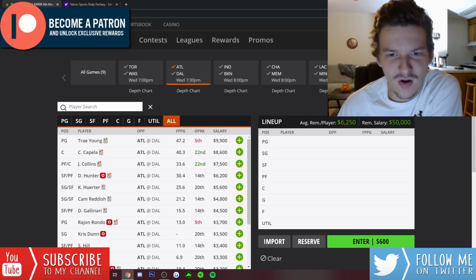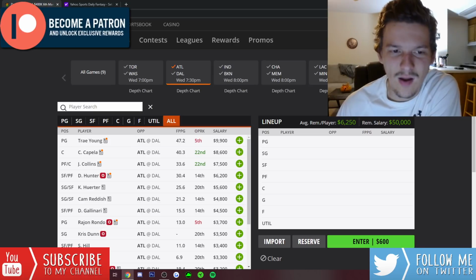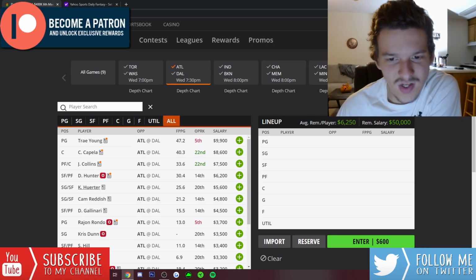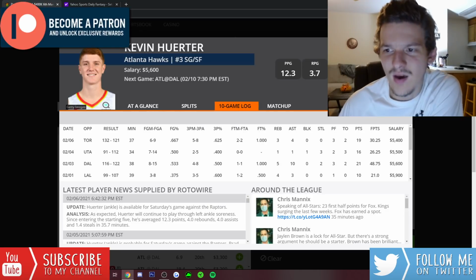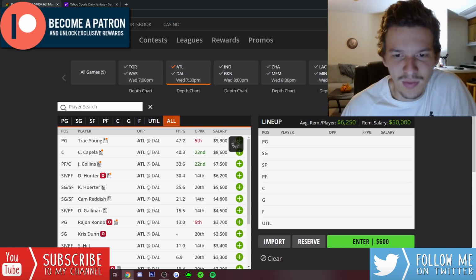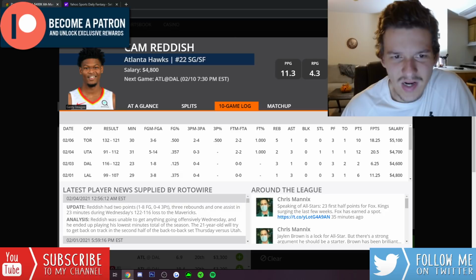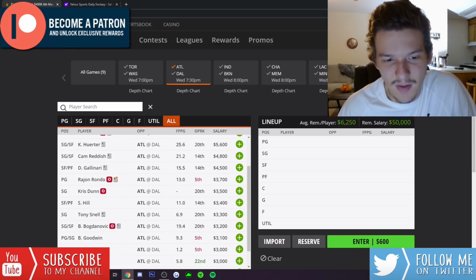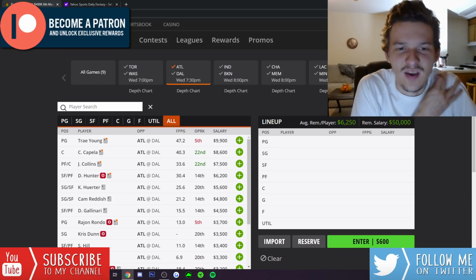We know DeAndre Hunter's going to remain out, but Kevin Huerter and Cam Reddish have kind of been priced up to factor that in. Huerter's 5,600 now. Reddish is 4,800. At their price points, I don't think either one stands out as top plays today. Reddish and Huerter, they'll probably both play around 30 minutes, but like I said, they're not that cheap. I think on the Hawks today, these are just secondary guys.